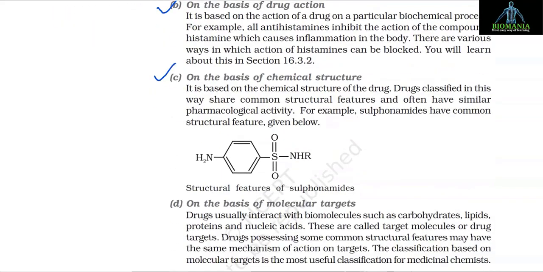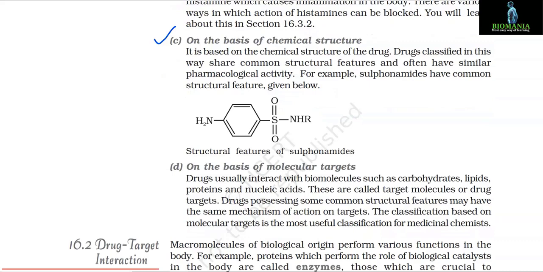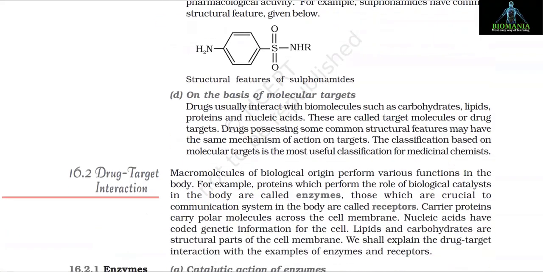C. On the basis of chemical structure. It is based on the chemical structure of the drug. Drugs classified in this way share common structural features and often have a similar pharmacological activity. For example, sulfonamides have common structural feature given below. And the structure you have to see from your book.